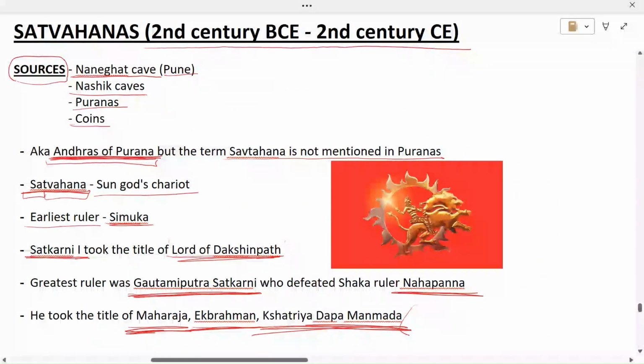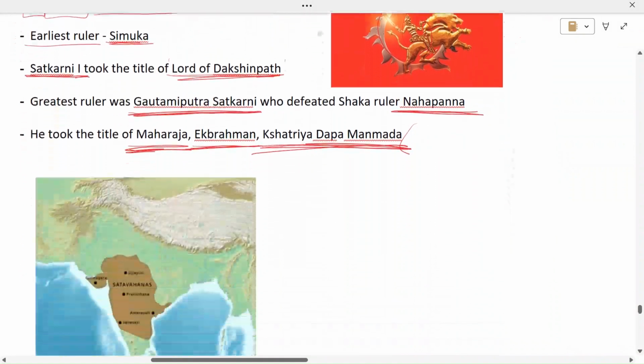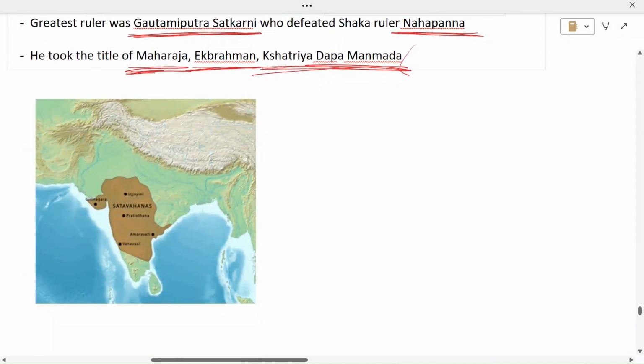Now this is the flag, as their name suggests, the sun god's chariot. So their flag also contained sun god and a ruler. Okay. Now this is the expanse of their territory that covered the parts of central India, western India, and some parts of South India. Not the lowermost part, but the upper part. So this was the territory of Satavahanas.